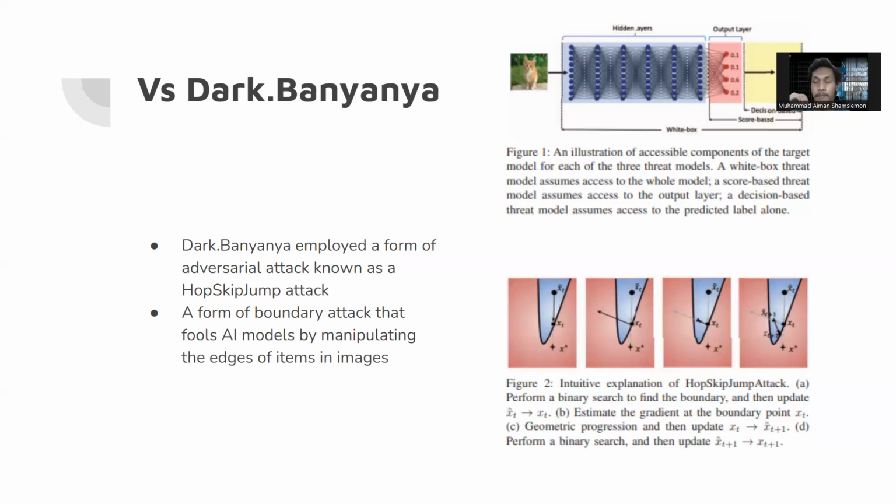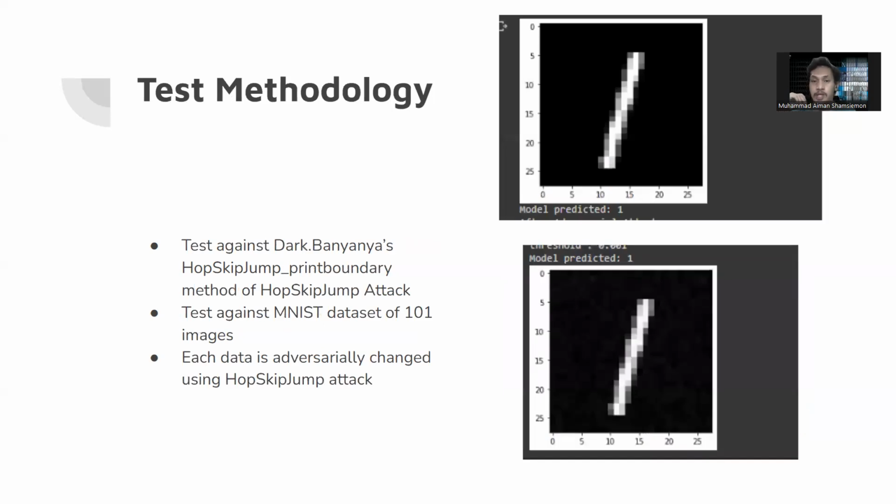So the AI would then have trouble identifying because the shape of the image is altered slightly, such that it thinks that it's a different item. So here we demonstrate the Hop Skip Jump attack, the attack by Dark.Banana on this photo, and we can see that there is somewhat of a slight difference here, especially in the background, and as you can see, the difference is quite stark in here and here.